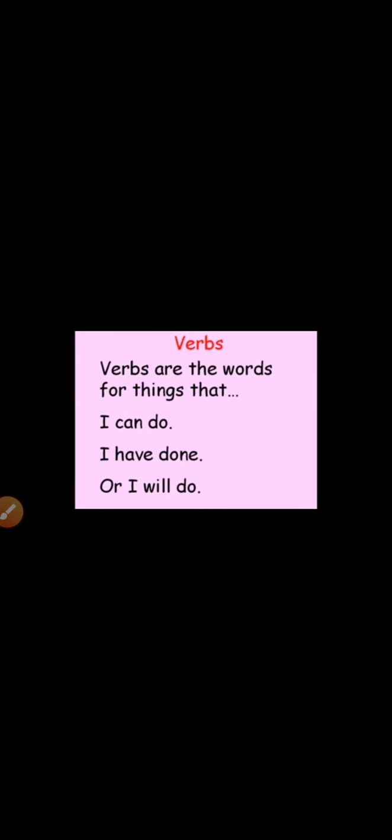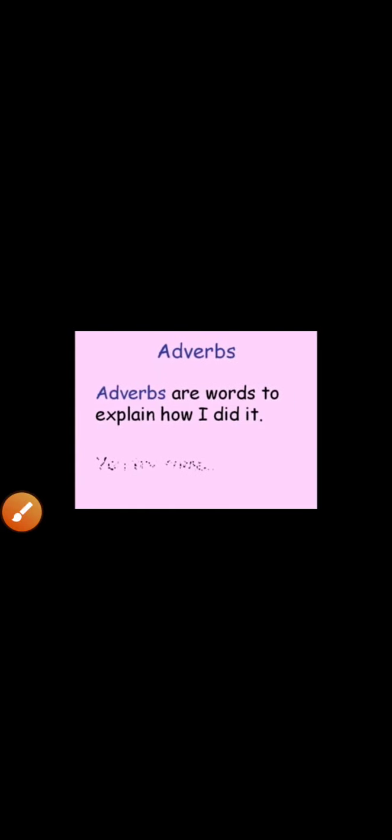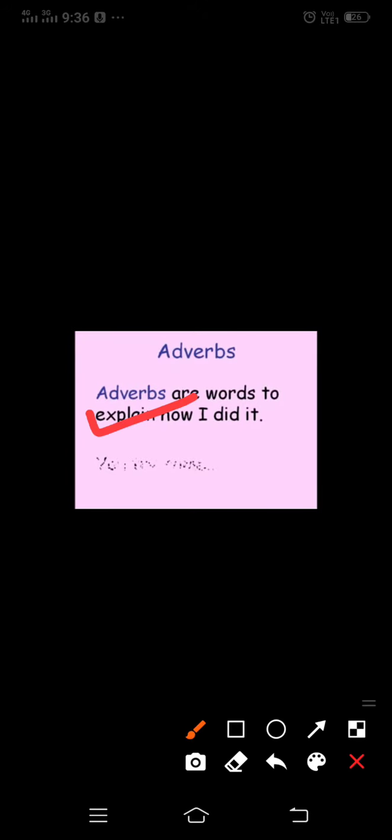Verbs are the words for things that I can do, I have done, and I will do. Verbs tell us about what I can do, have done, and will do. And adverbs are the words to explain how I did. Adverbs explain how I did it. For example, I wrote.